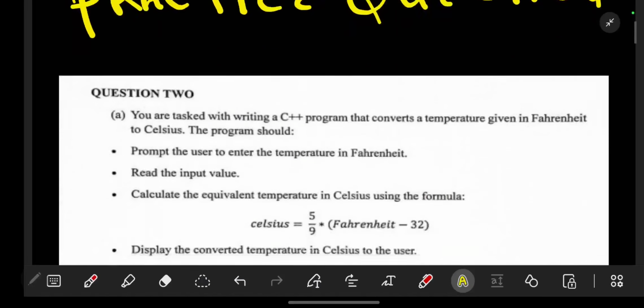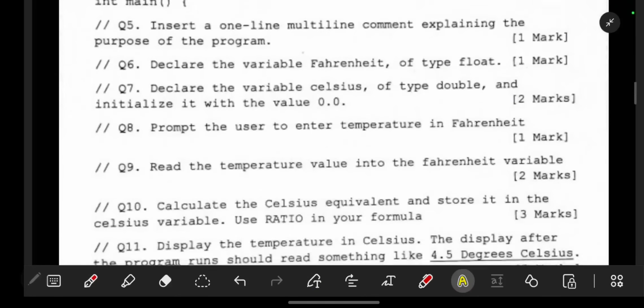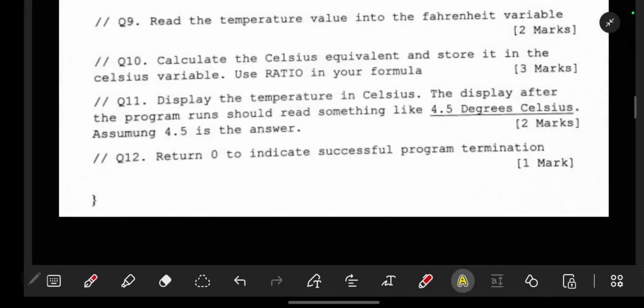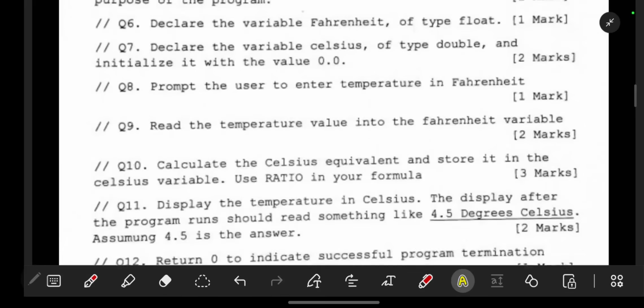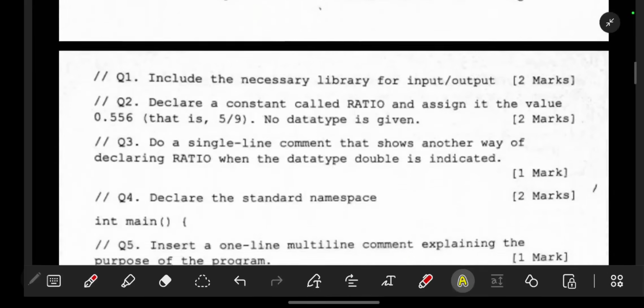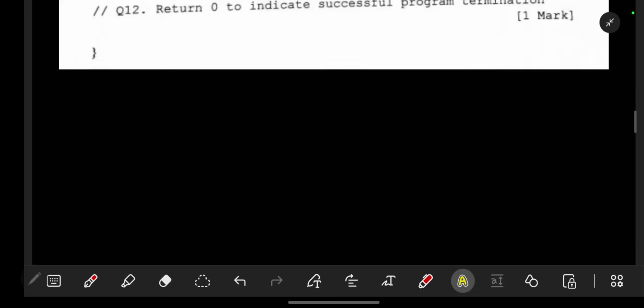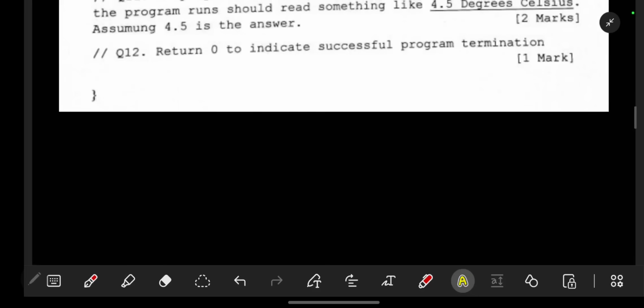So here today we are going to be practicing a programming question which is worth 20 marks. So this is the question that we are practicing. Now we are going to define some terms which we defined in previous videos, which are what we refer to as the data type, what we mean by the variable, and the standard namespace in C++. Before we can answer such a question, let us define those terms.